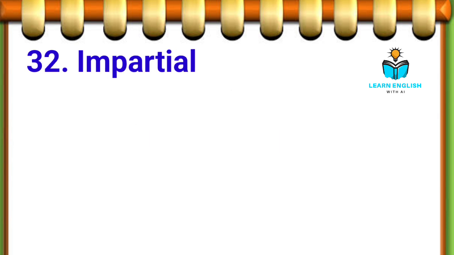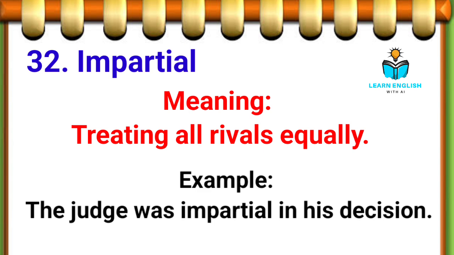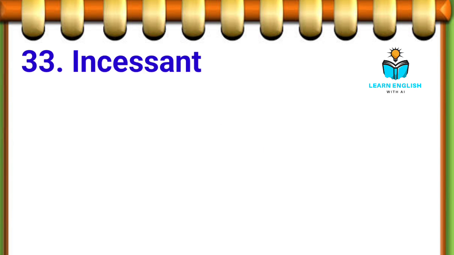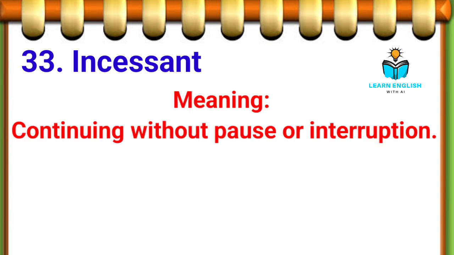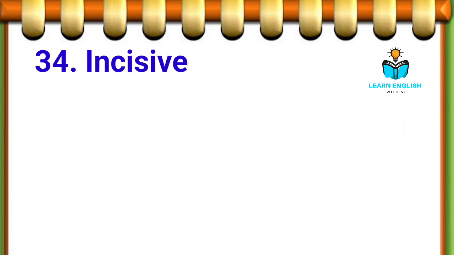32. Impartial, treating all rivals equally. Example: the judge was impartial in his decision. 33. Incessant, continuing without pause or interruption. Example: the incessant noise was annoying.